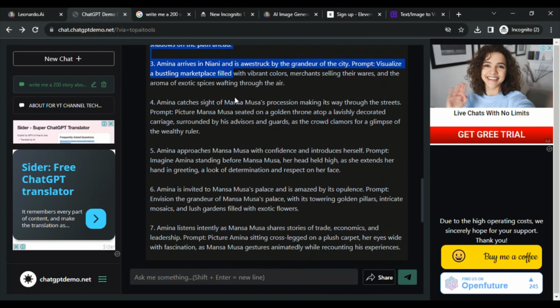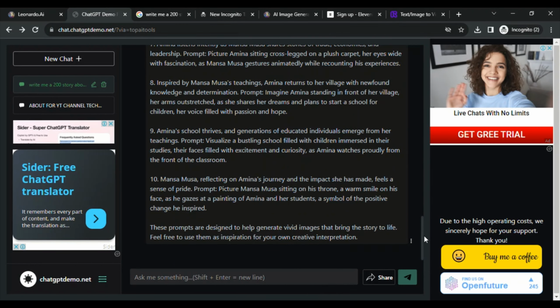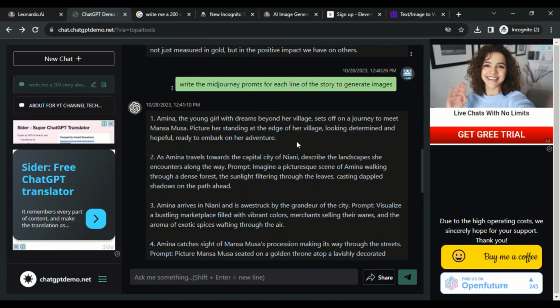Then I asked ChatGPT to write me the mid-journey prompts for generating images for each line of the story. ChatGPT came up with premium prompts for the images. It did another fantastic job.